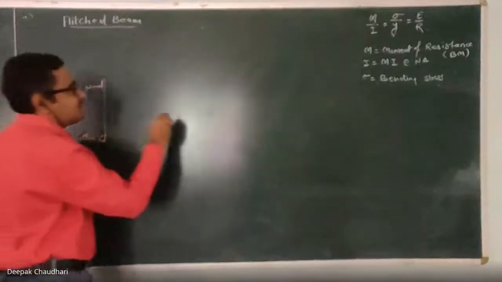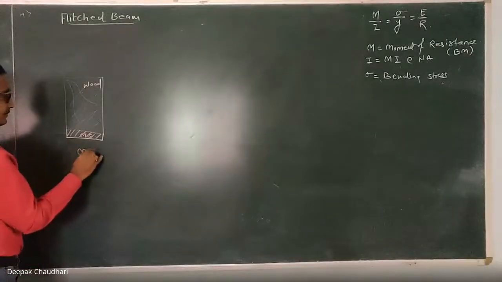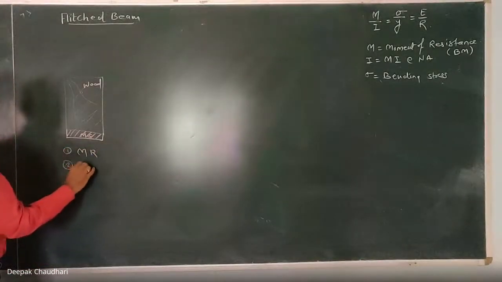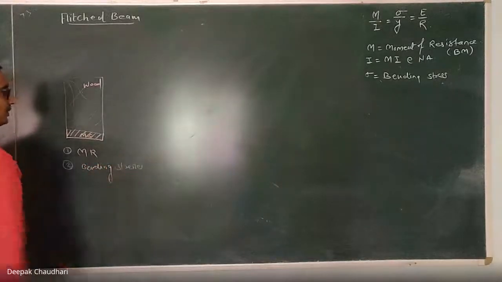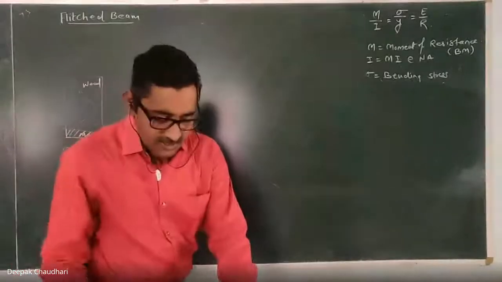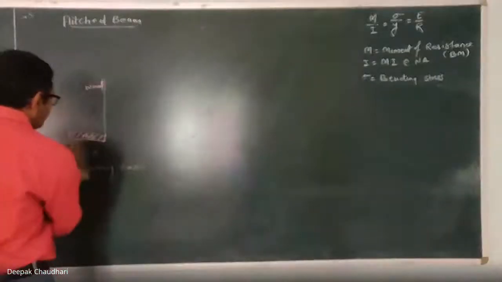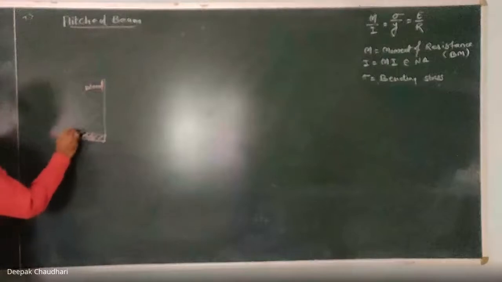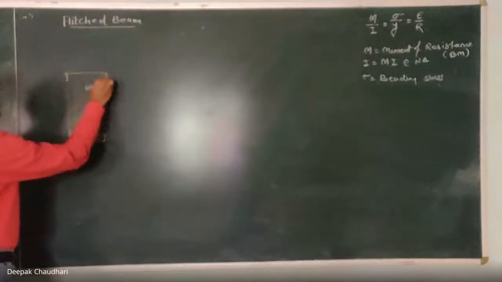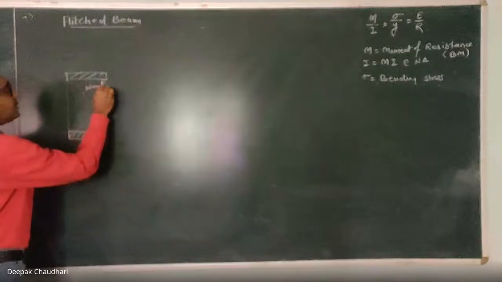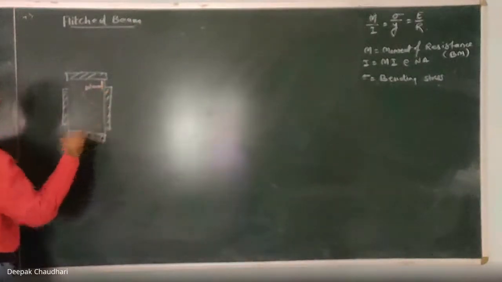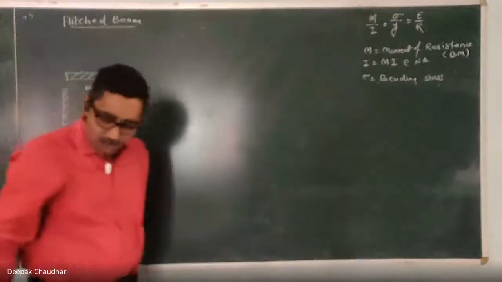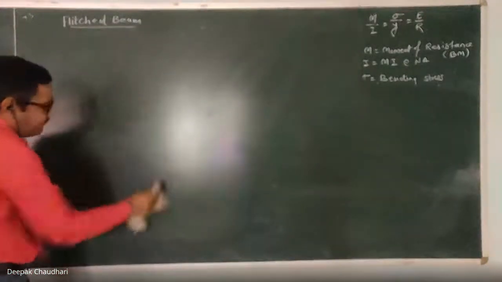Now, how to find out the moment of resistance of this beam? The first thing is that we have to calculate the moment of resistance. Second, we have to calculate the bending stresses if the moment of resistance or bending moment is given. These are the two important things. Clear? Now this strip may be connected on one side, or on either side from the top and bottom, or it may be connected sideways, depending on the application. Clear?